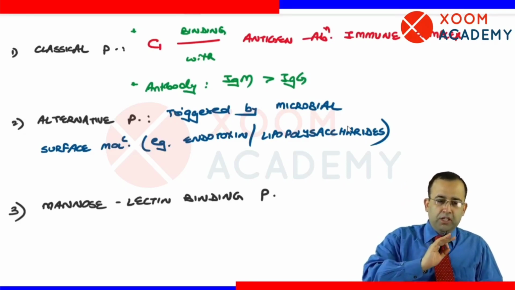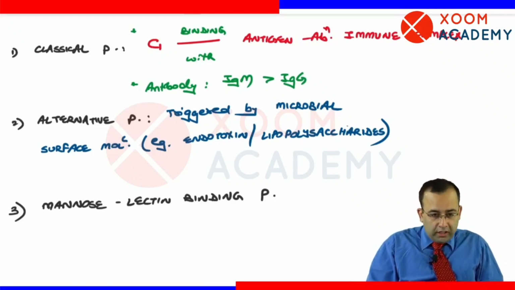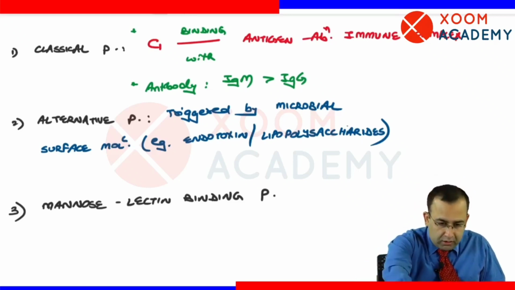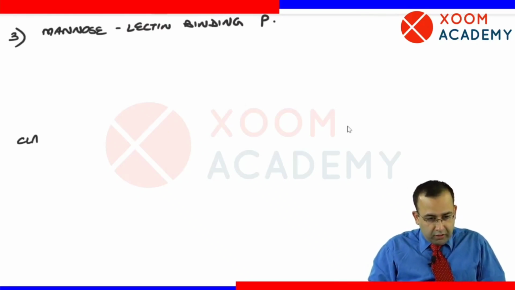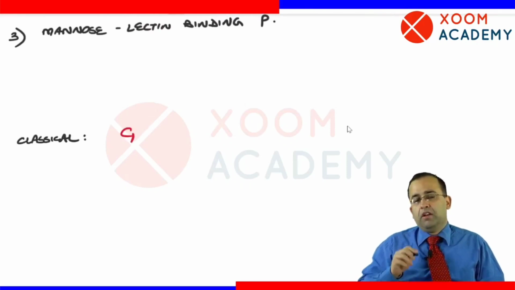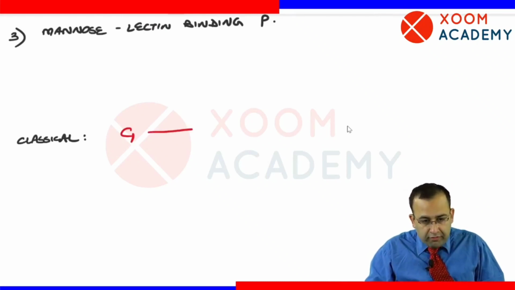Next point. So these were the three pathways. Let us now have a look at the complement proteins associated with them. देखो, we have already seen the classical pathway. It begins by C1 binding with the antigen antibody immune complex, which in turn activates C2, C4, and this goes to C3.